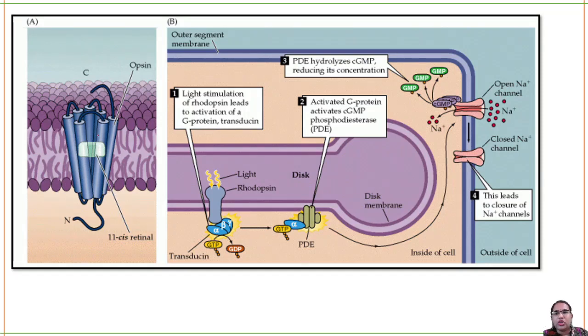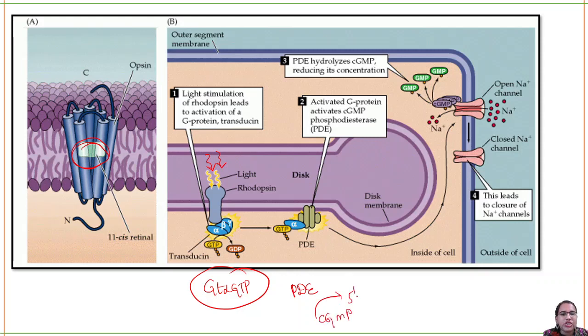Can you see here? This is your opsin protein and in between you have 11-cis retinal. Light stimulation of the rhodopsin leads to the activation of the G protein. When light is falling onto the rhodopsin, the G protein is activated, that is GT alpha GTP. Now it will activate your phosphodiesterase enzyme. You know the function of phosphodiesterase: it will convert cyclic GMP to 5-GMP.